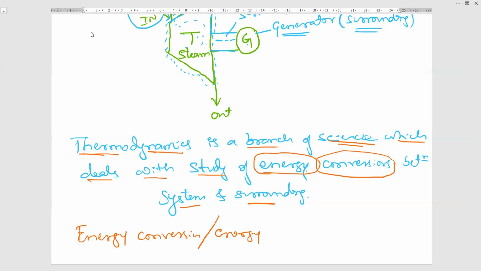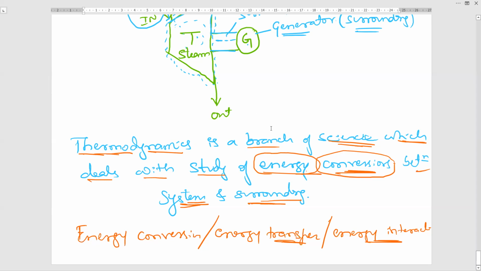Both are same. Energy transfer or energy interaction between system and surrounding. Okay, what is thermodynamics? Thermodynamics is a branch of science which deals with the study of energy conversions or energy transfer or energy interaction between the system and surroundings.